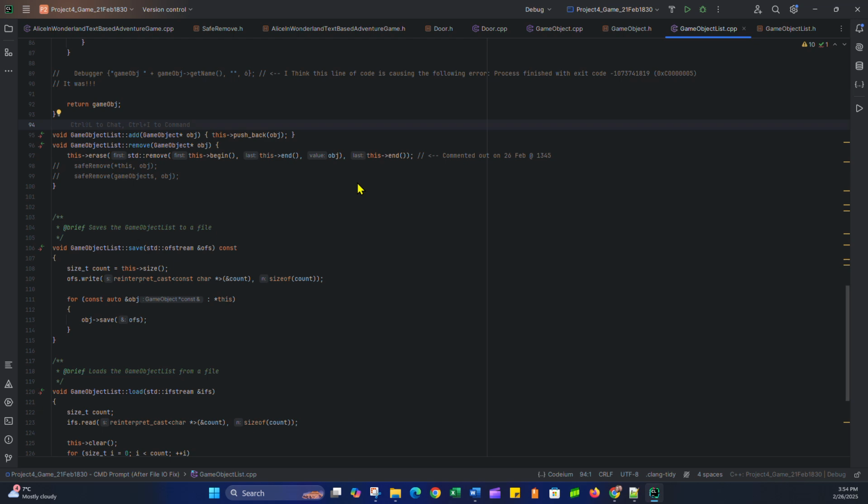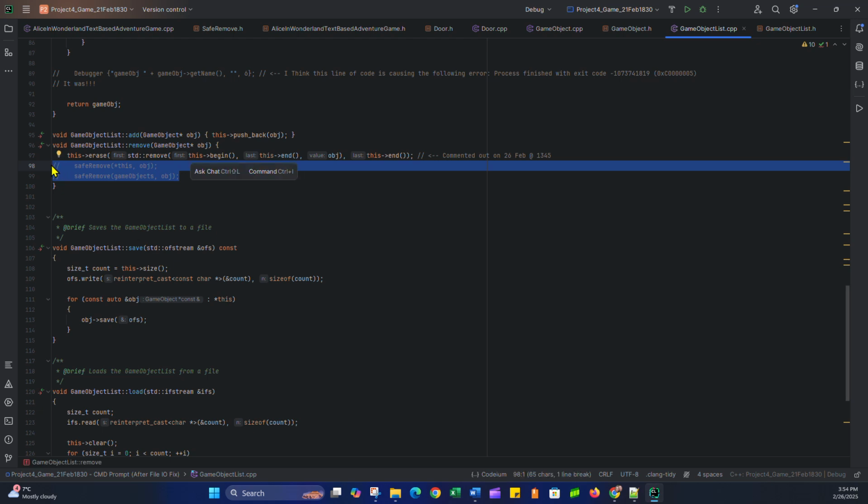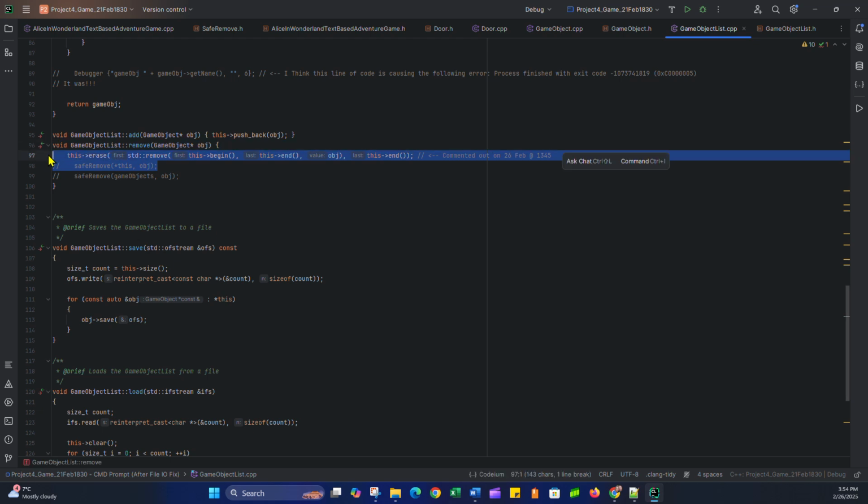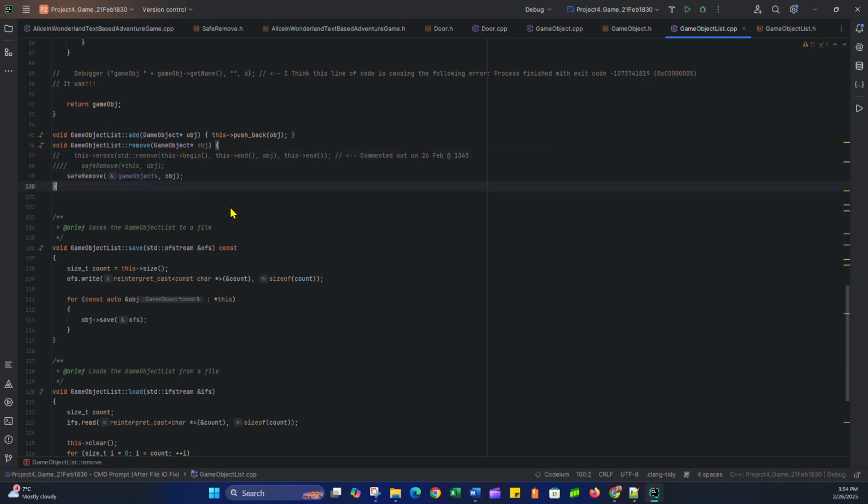But then I couldn't pick up a jar and drop it again. I could pick it up, but I couldn't drop it, and there were a lot of other issues. And lo and behold, it's back to one of the changes I made. When I was using the safe remove, it wasn't allowing for a drawer to be dropped. Let me show you what I meant by that. If I undo this,